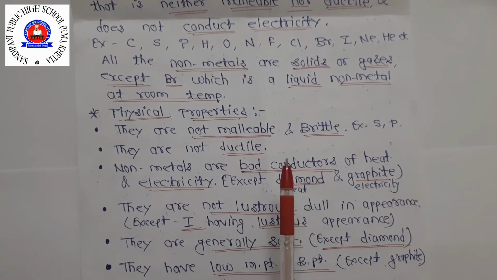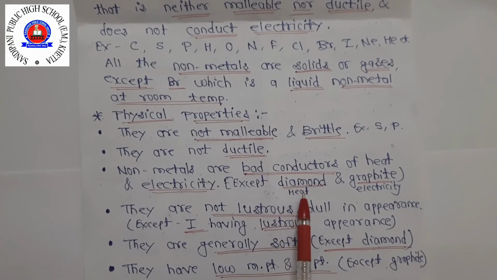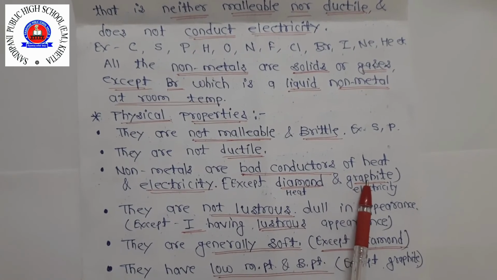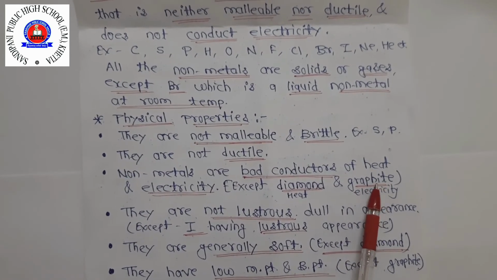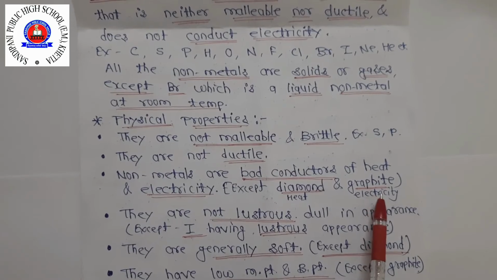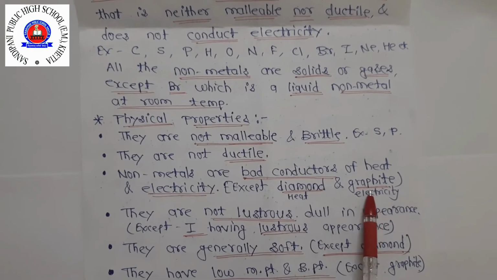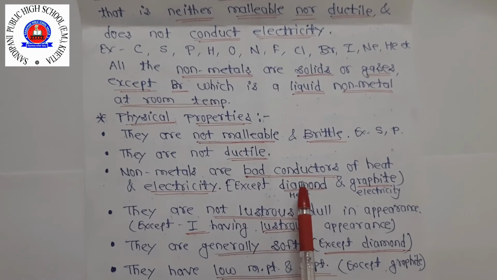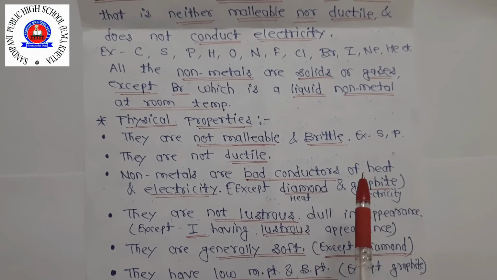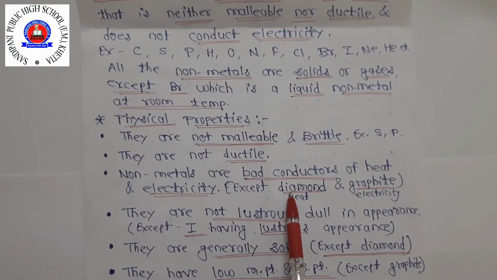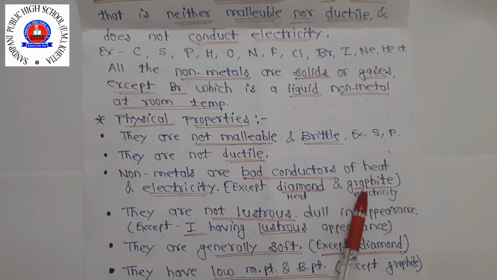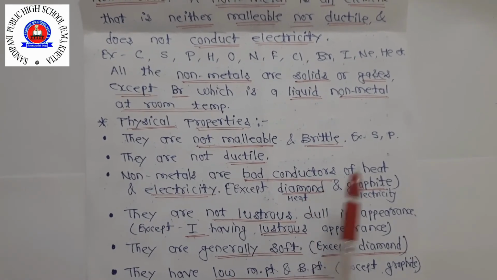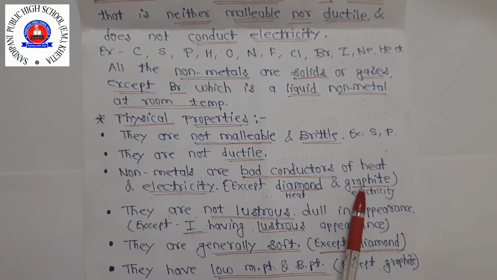Diamond is a non-metal which is a good conductor of heat, and graphite, another form of carbon, is a non-metal which is a good conductor of electricity. Remember this point, as it may come as an objective question: the non-metal that conducts heat is diamond, and the one that conducts electricity is graphite.